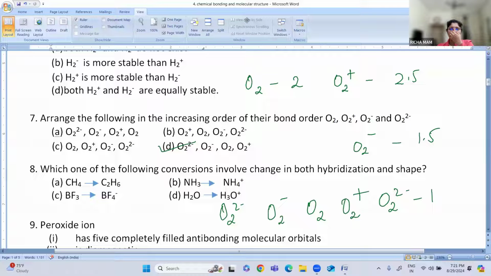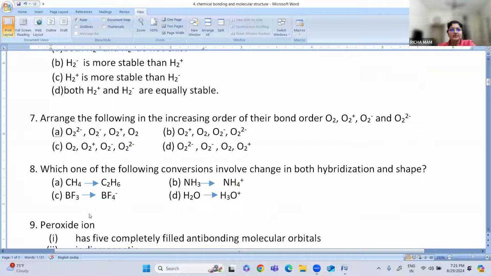Everybody got the same? Option number D? Okay, Hema has got it, option number D. Others have understood. Is it clear? Bond order. So many questions we have solved on bond order. Now, did you understand about bond order? Okay.